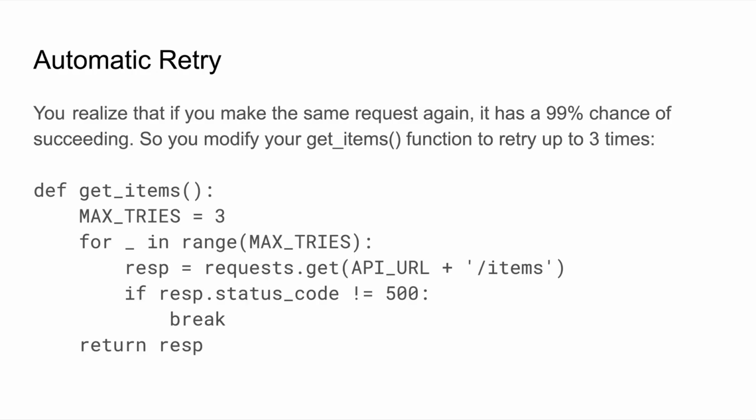Here's what the code looks like. We're not going to go into this in detail. You can screenshot this and study the code later if you're interested. Just know that this will detect when the remote server returns a status code of 500, and if it does, it will retry the request up to the maximum number of tries. So this is great. This effectively solves the problem because it reduces the failure rate down to an acceptably low level. Now imagine you need to do this more than once.